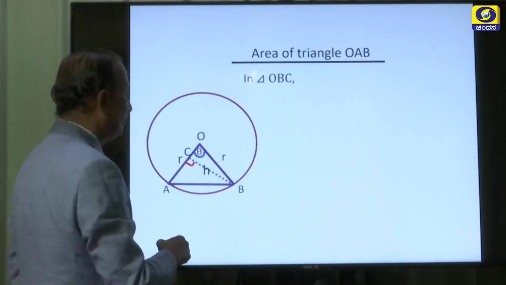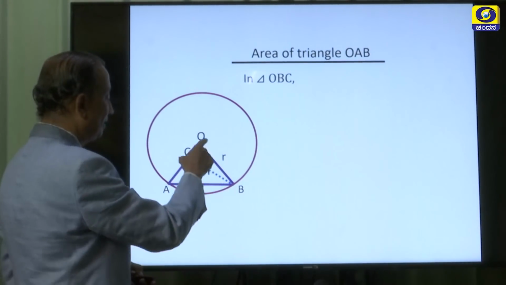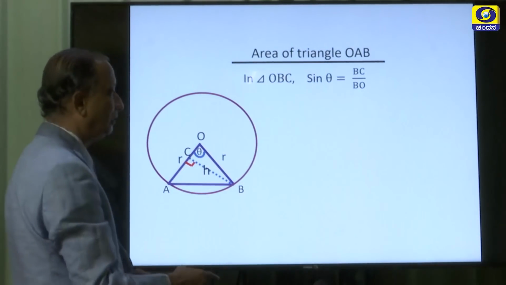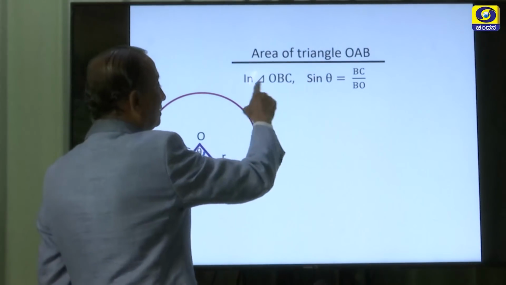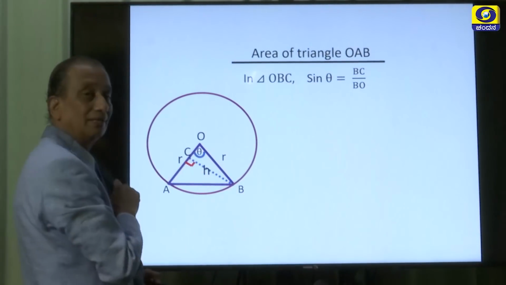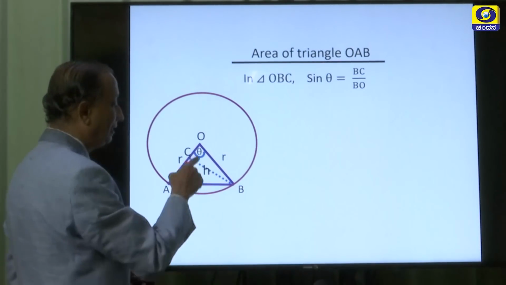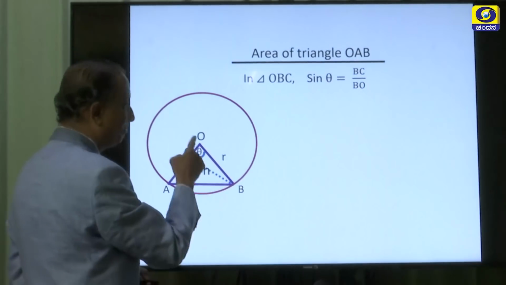So, area of triangle OBC, this right angle triangle. In this triangle, let us find out the sine of this angle theta. Sine theta is opposite side by hypotenuse.